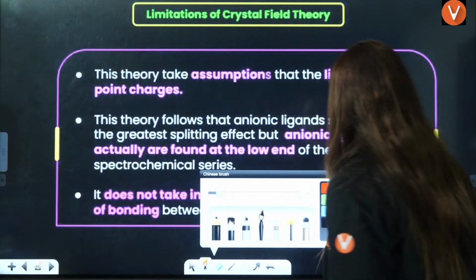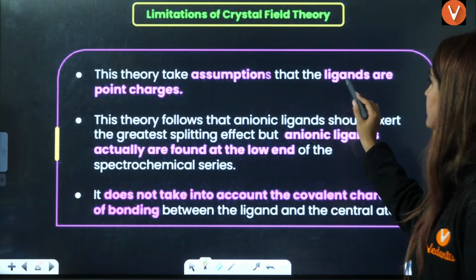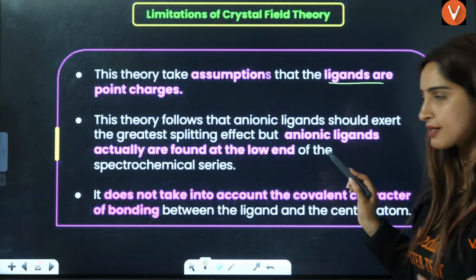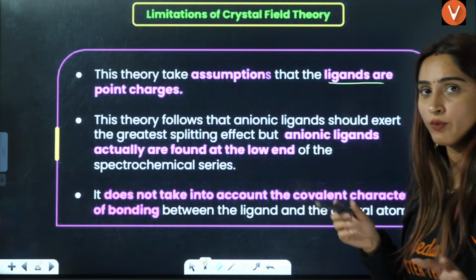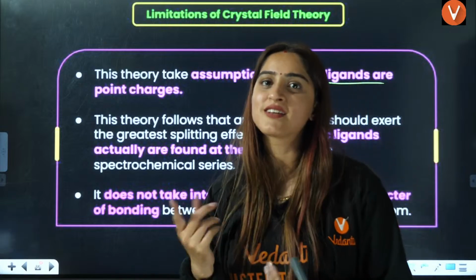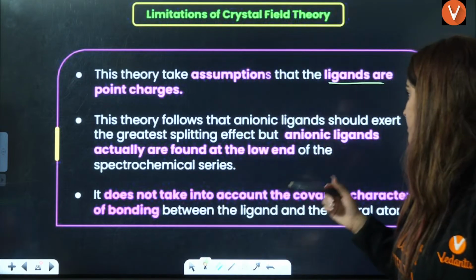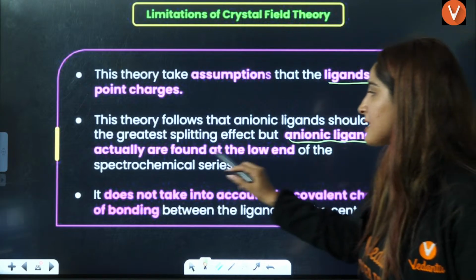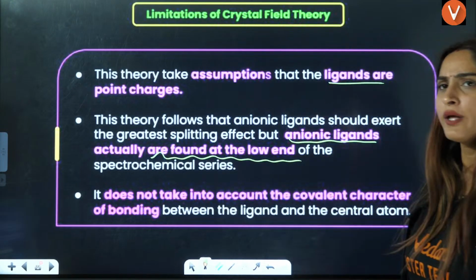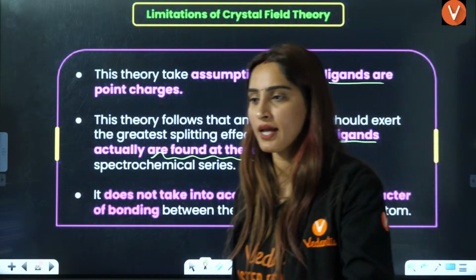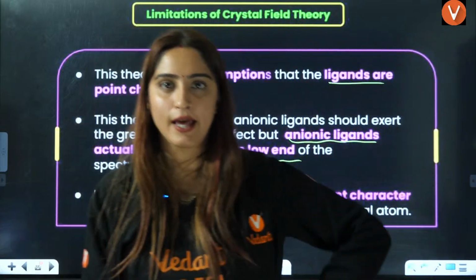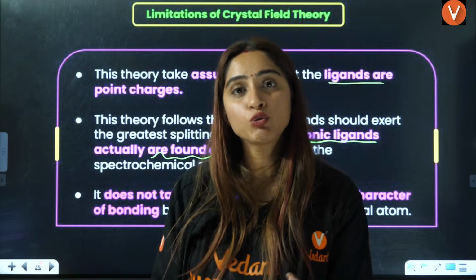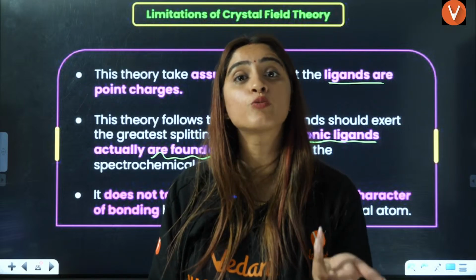Now the limitations here are, this theory assumes that ligands are point charges, that I told you. But ligands are not point charges in reality, right? Again, according to this theory, anionic ligands should exert the greatest splitting effect, but actually they are found at the lower end. If electrostatic interactions are there, then according to the charges the interaction should be stronger.